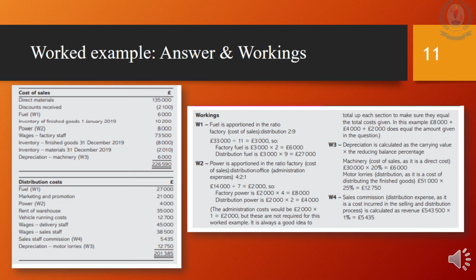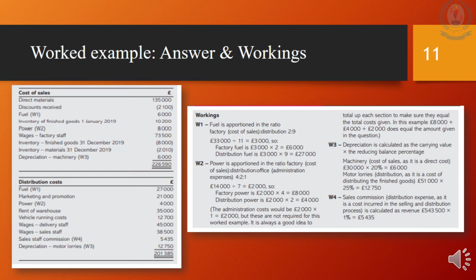Discount received is the same, but you need to deduct this. Factory machinery carrying value is given. We need this for the calculation of depreciation. The depreciation method and the percentages are given in the additional information as reducing balance method at 20%. We need to get 20% of the value given and the calculated answer to the cost of sales as the depreciation is related to the factory. Note that we directly calculated 20% of the non-current asset value given because the non-current asset has been given as a carrying value, which is after deducting all the depreciation amounts up to the previous year.